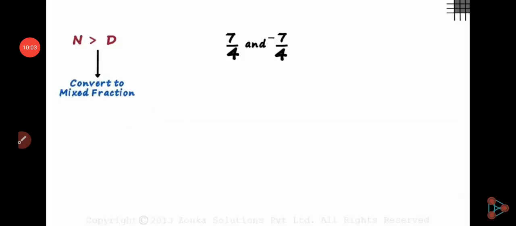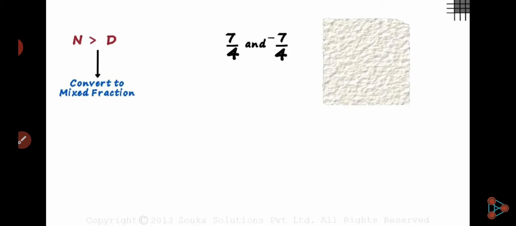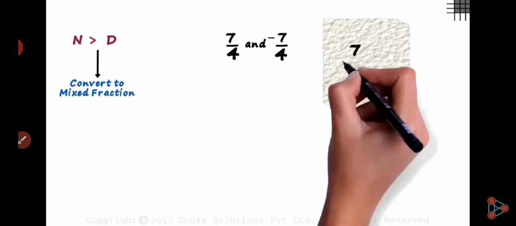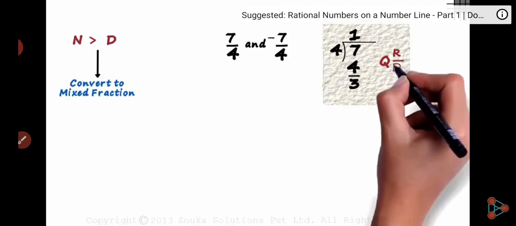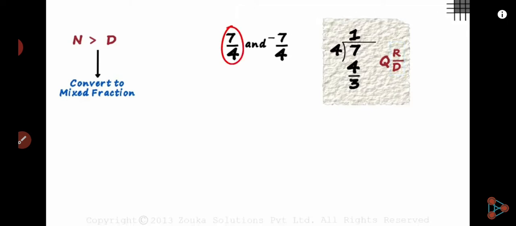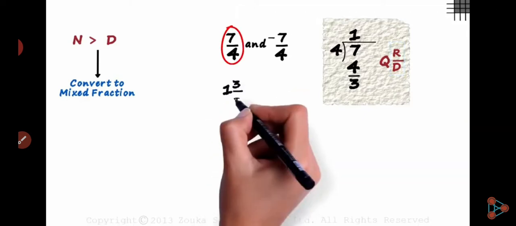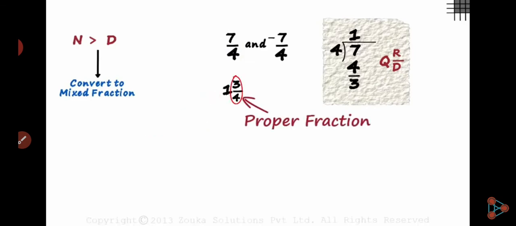So when numerator is greater than denominator, then what can we do? First of all, convert it into a mixed fraction. If there is 7/4, then we can divide 7 by 4. So the quotient is 1 and remainder is 3. Okay, so you can write it as 1 and 3/4, where 1 is the whole number part and 3/4 is our proper fraction part.